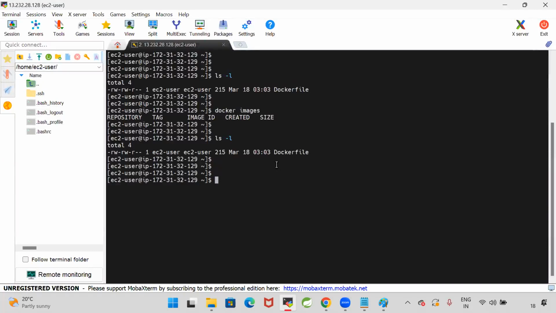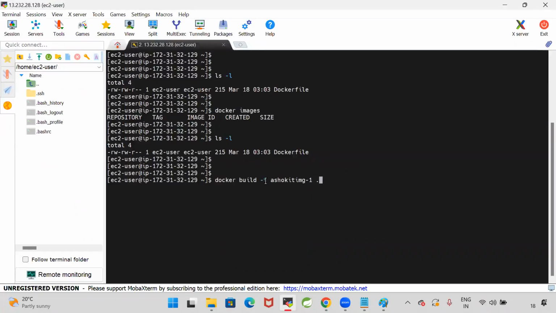Observe carefully the command I am using: docker build -t, image name, I'm giving it as AshokIT image1, space dot. This is the command used to build a Docker image by using this Dockerfile.